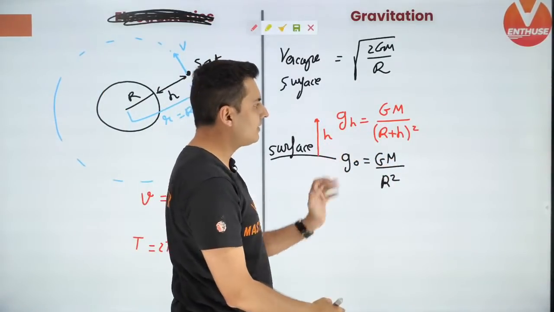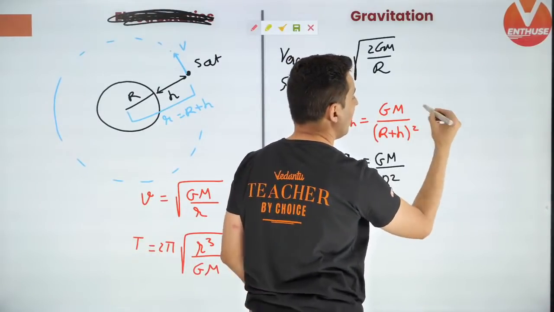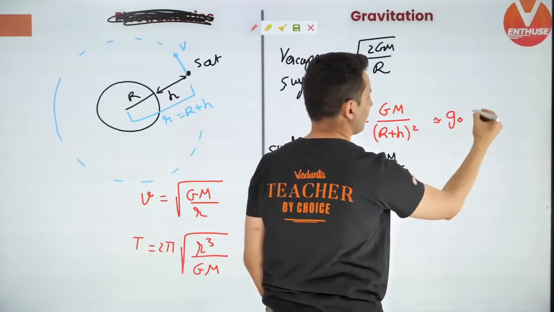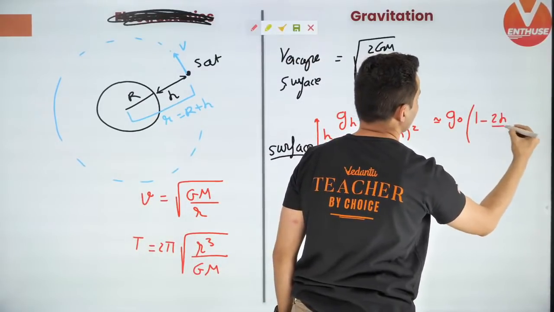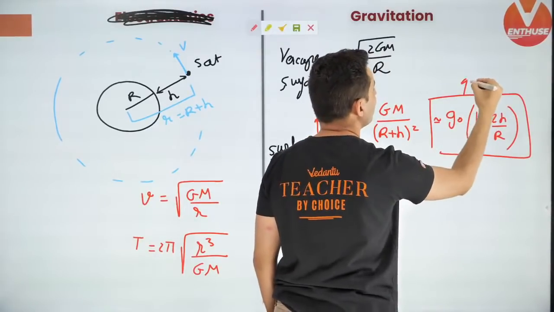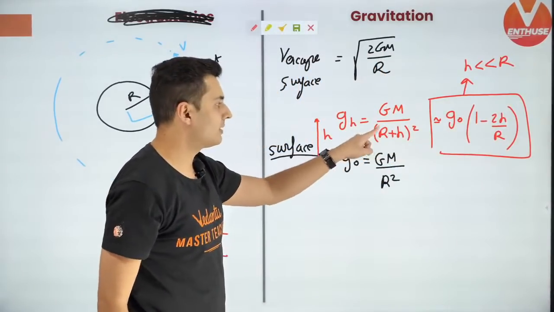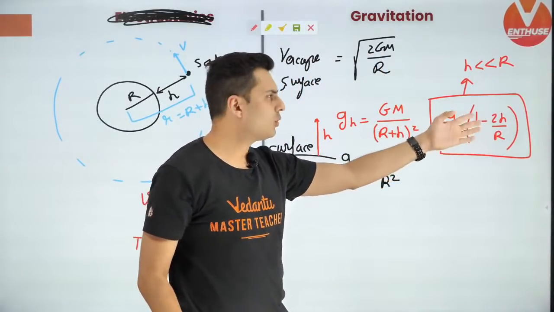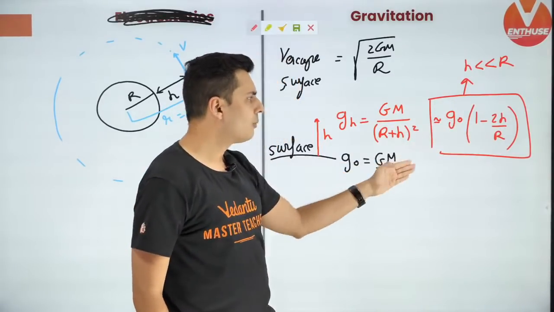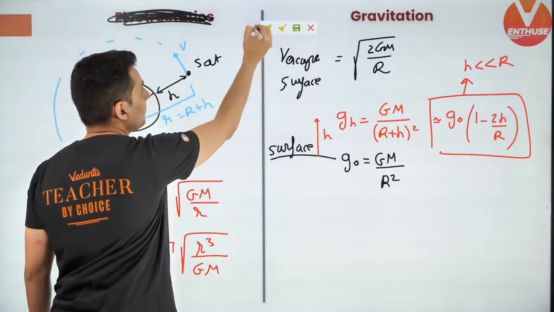But if this height is small, only in that special case, then this formula approximately comes out to be gravity on the surface times (1 minus 2h by R). Please remember, this formula is only when height is very, very small. Otherwise, use this. That is, height in a few kilometers till a few 100, 300 kilometers, this will work. More than that, go to this formula. This is the exact formula.